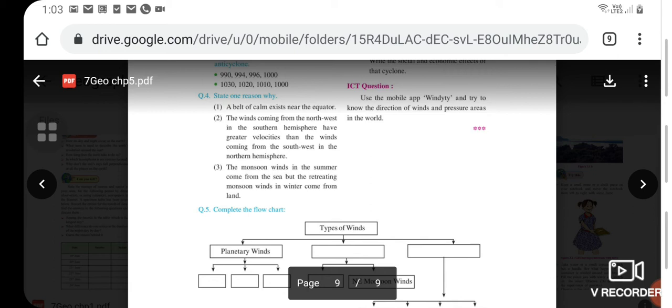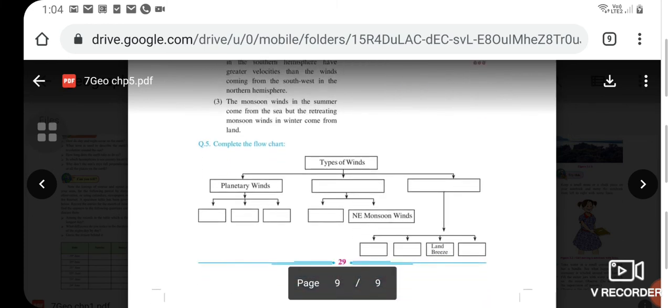Question 4 is about stating one reason for each point given below. First is, a belt of calm exists near the equator. Part second is, the winds coming from the northwest in the southern hemisphere have greater velocities than the winds coming from the southwest in the northern hemisphere. The third part is, the monsoon winds in the summer come from the sea, but the retreating monsoon winds in winter come from land. Why?